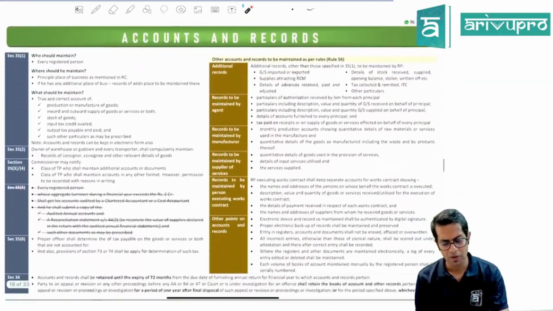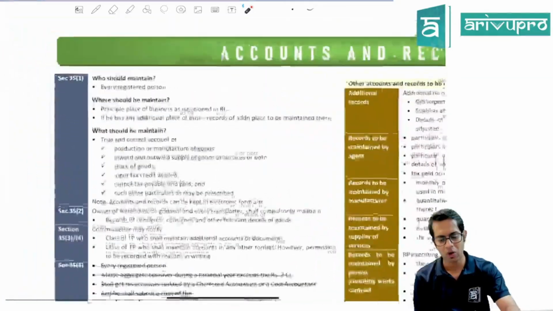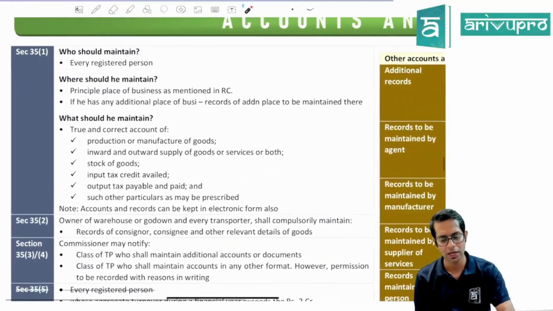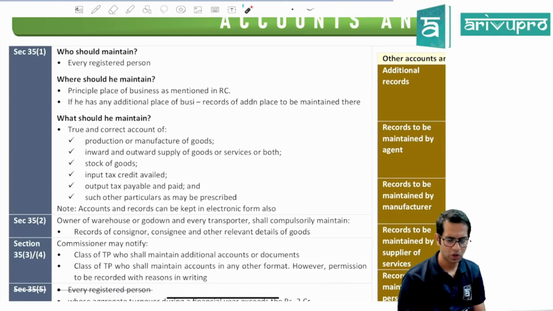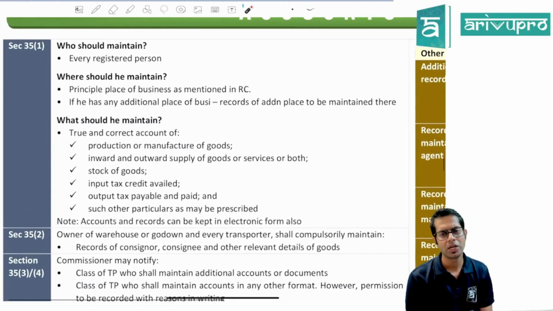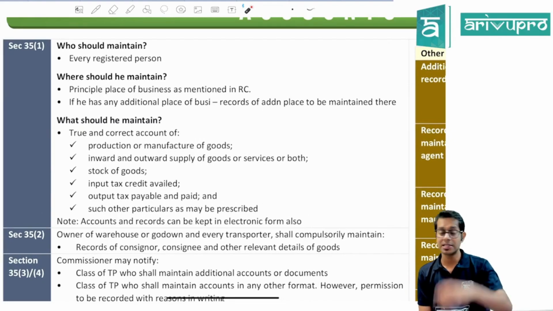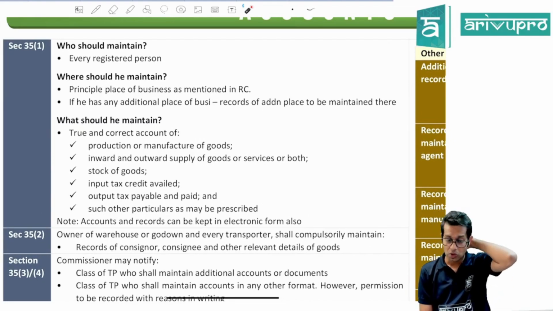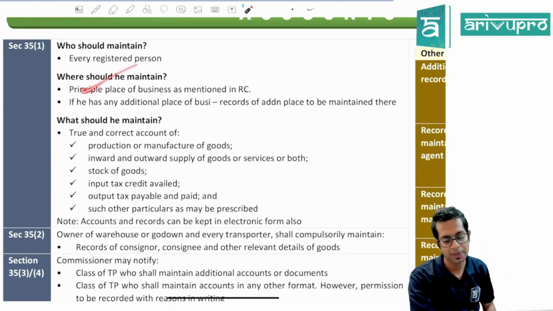Then the next topic for our discussion is accounts and records. Who are required to maintain the books of accounts, and what are those accounts and records which are required to be maintained? Who is required to maintain books of accounts? Section 35 says every registered person is required to maintain books. Where is he required to maintain them, sir? At the principal place of business.